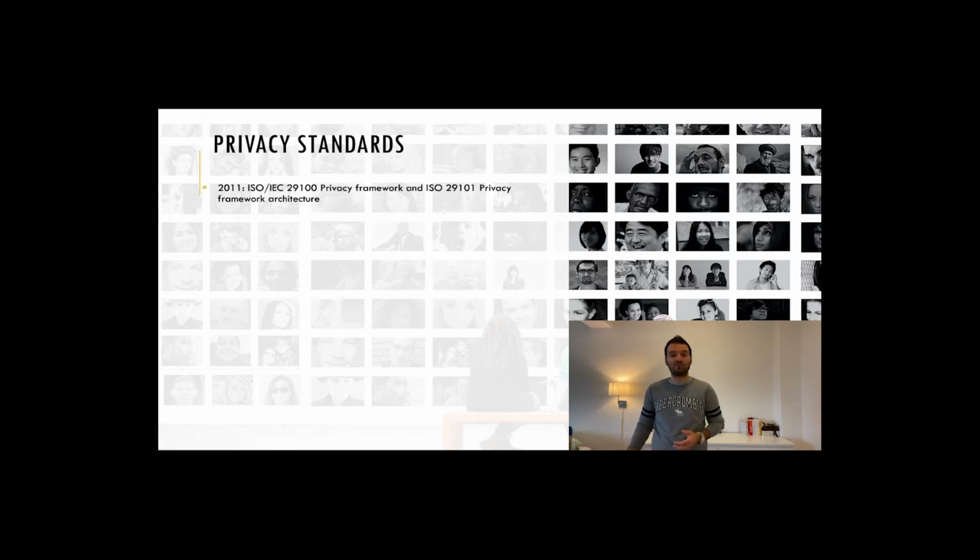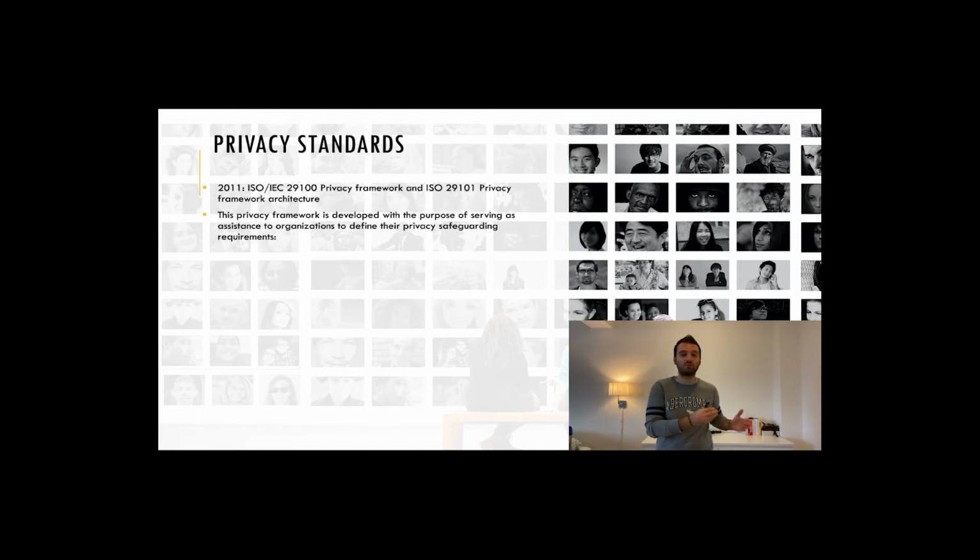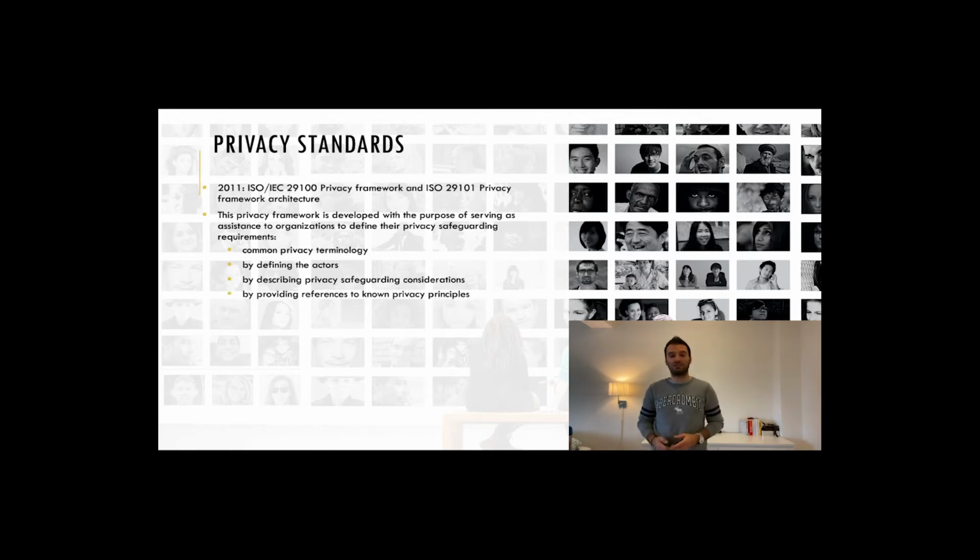Now, the privacy framework is developed with the purpose of serving as assistance to organizations to define their privacy safeguarding requirements related to all information involved through these attributes, by specifying a common privacy terminology, by defining the actors and their roles in processing PII, and by describing privacy safeguarding considerations, and not the last, by providing references to known privacy principles for IT.